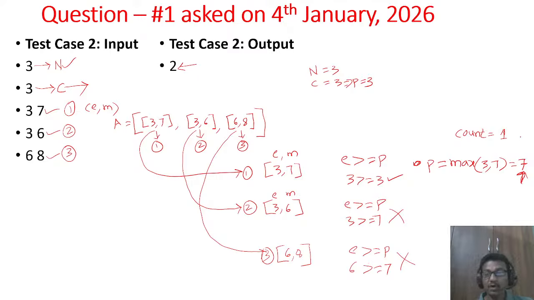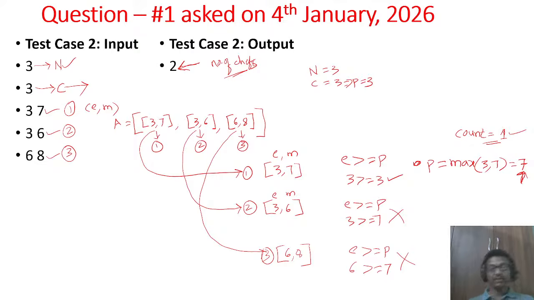Our count value is 1, but what is the output we need to get here? We need to get an output of 2. 2 indicates the maximum number of chefs who can cook the dish. But we got only 1. The output for this test case is 2, so somewhere we are missing the logic.